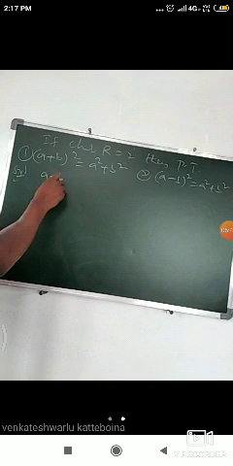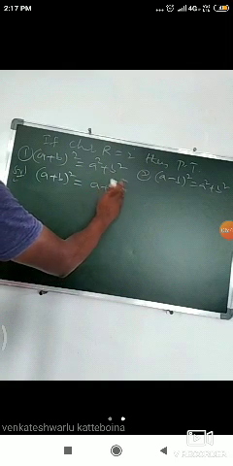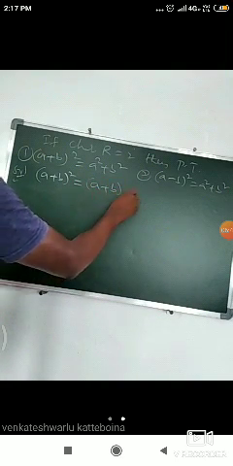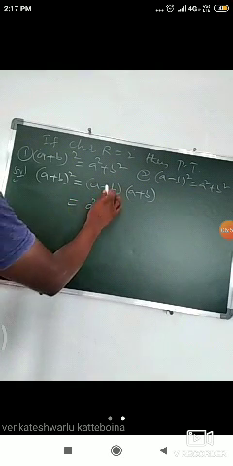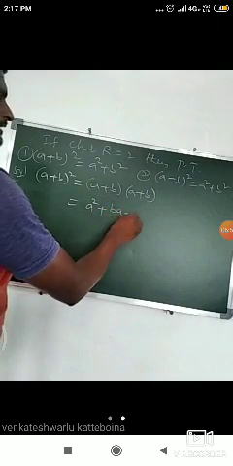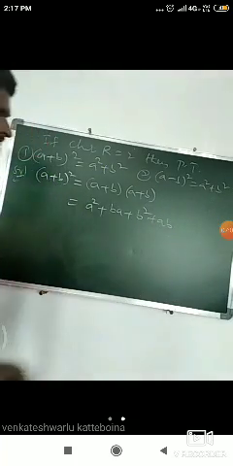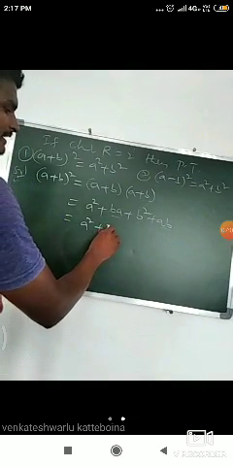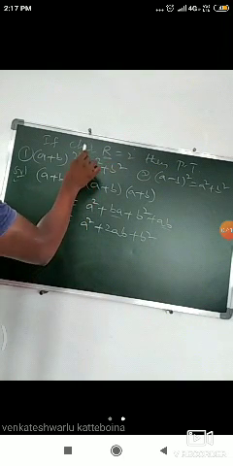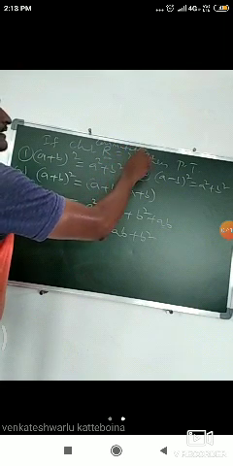Here, first we consider a plus b whole square, which can be written as a plus b into a plus b. So here a into a is a square, and also a into b is ab, b into a is ba, and also b into b is b square. From that, a square plus ab plus ba can be written as 2ab plus b square. So here, if the characteristic of a commutative ring is 2, compulsory R